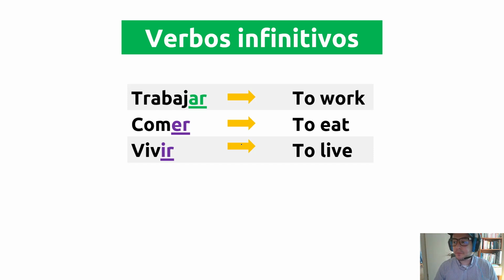Spanish infinitive verb. You know infinitive verb, yeah? To work, to eat, to live, to study, to dance. Those are infinitive verbs in English. However, infinitive verbs in Spanish are trabajar, comer, vivir. In Spanish, infinitive verbs always finish in ar, er, ir. Always ar, er, ir. Trabajar, comer, vivir. So, let me explain something.